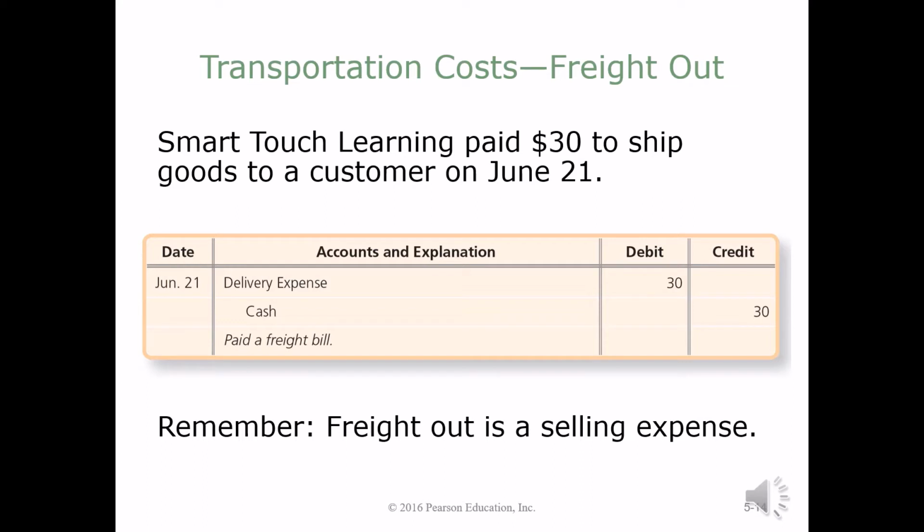When we ship goods to our customers, it's also called freight out. Remember that freight out is an expense, one in which the seller, in this case Smart Touch Learning, pays for the freight to ship goods to customers. Freight out is a delivery expense to the seller. Since delivery expense is an operating expense, we would debit delivery expense for the cost of the shipping and credit cash when we make that payment.